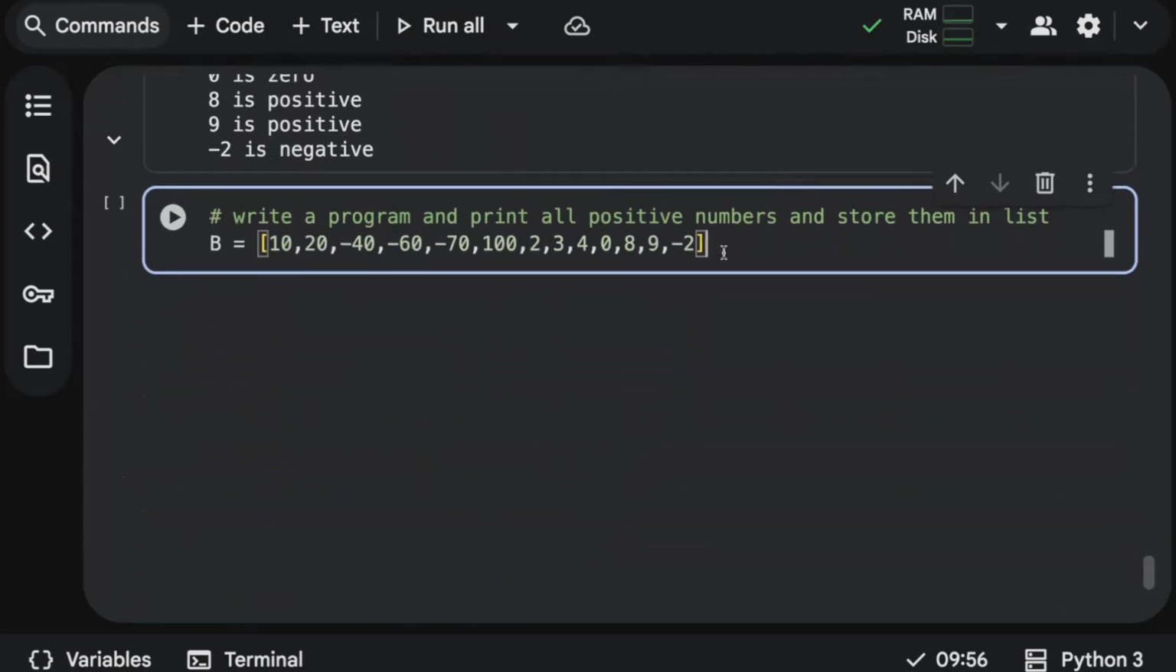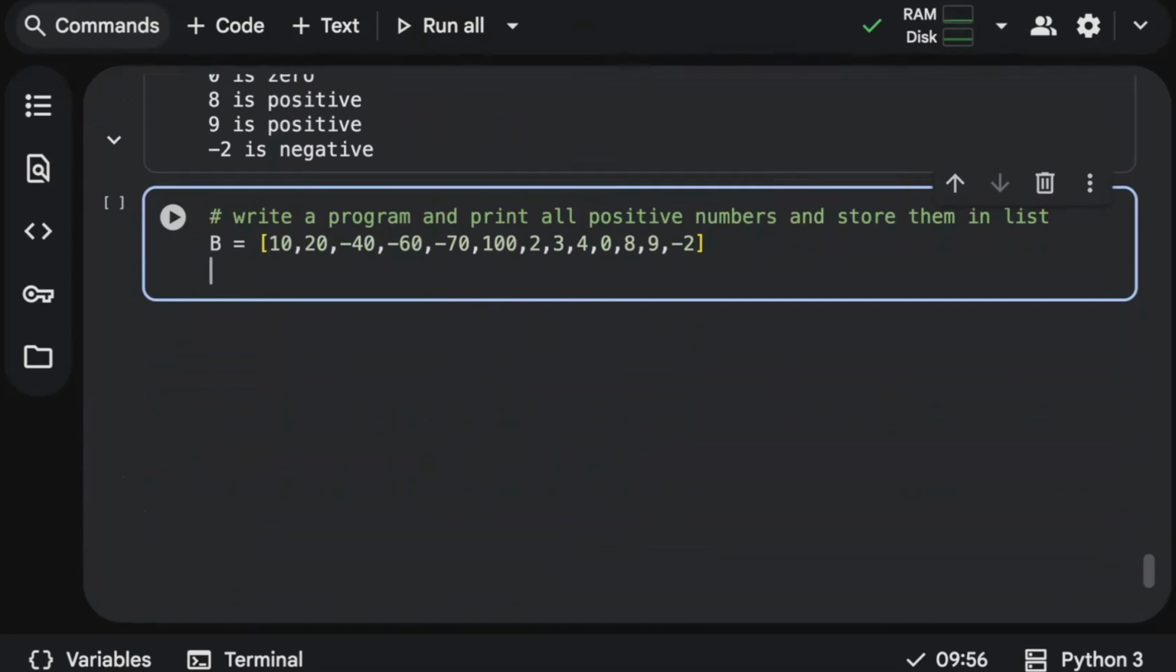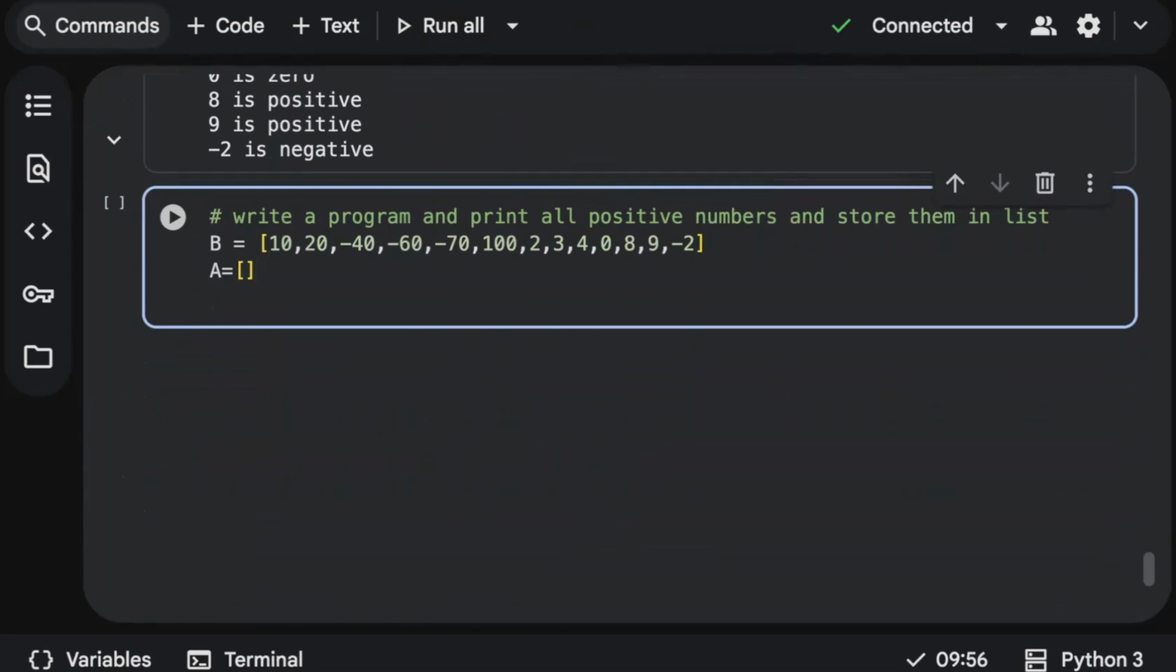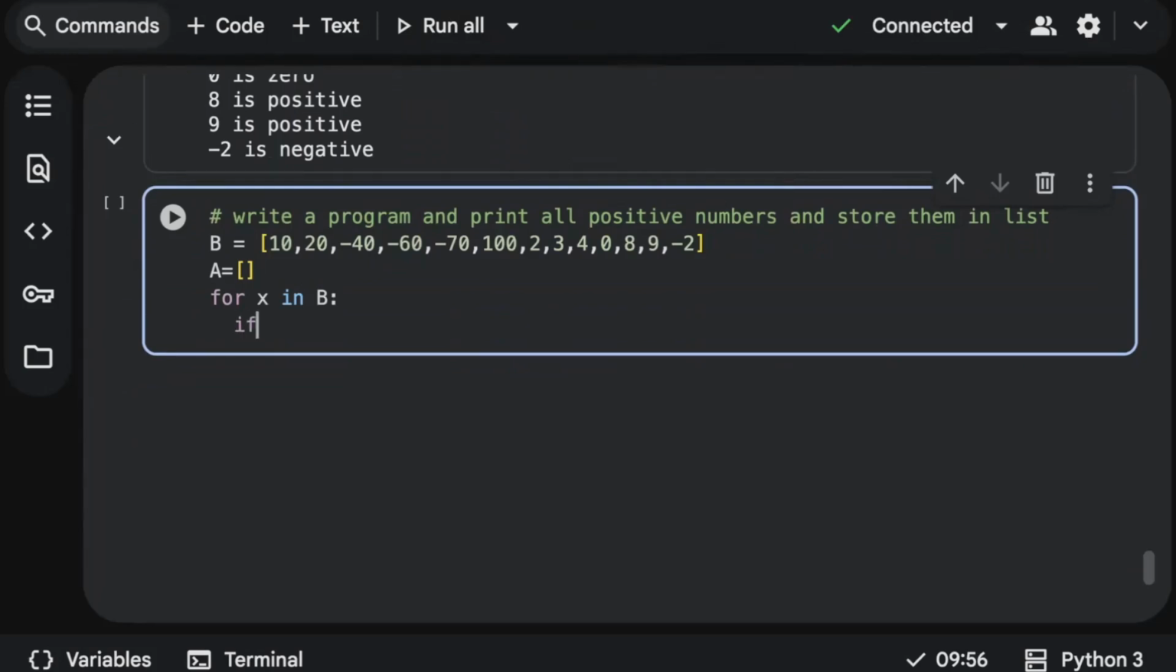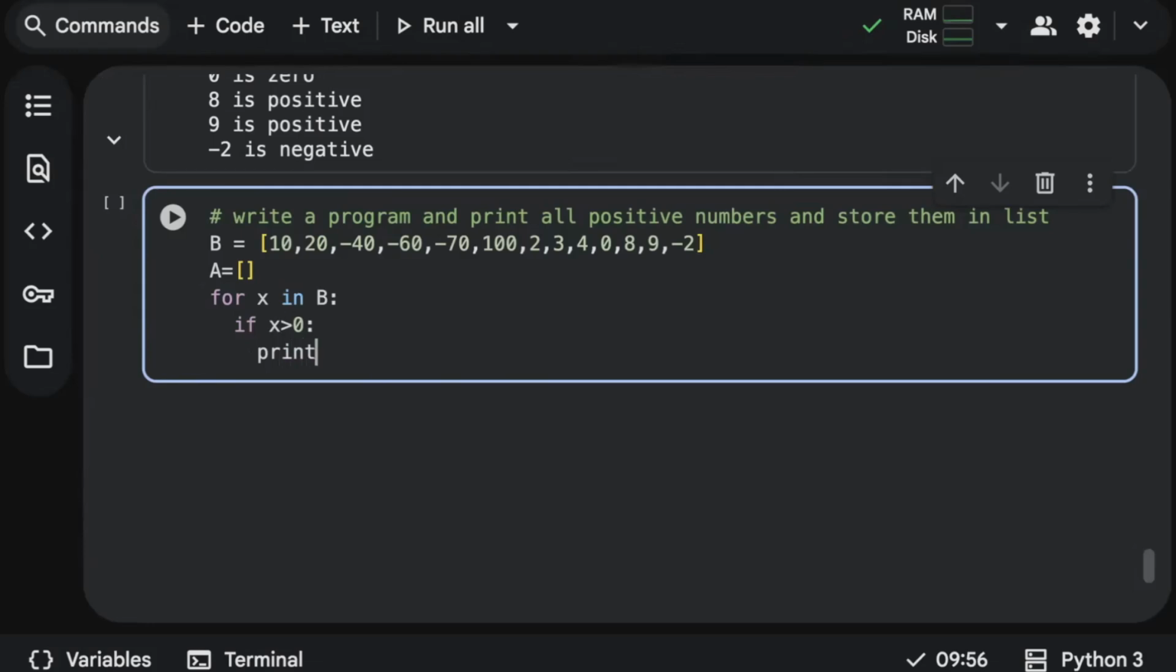So, final question. Write a program to print all positive numbers and store them in a list. So I have to store the results in a list, that is, all the positive numbers, I have to store them in a list. So I'll just call it A is equal to an empty list. And then I'll make use of a for loop, for x in b. I'll write a condition that if x is greater than 0, I want to print x.